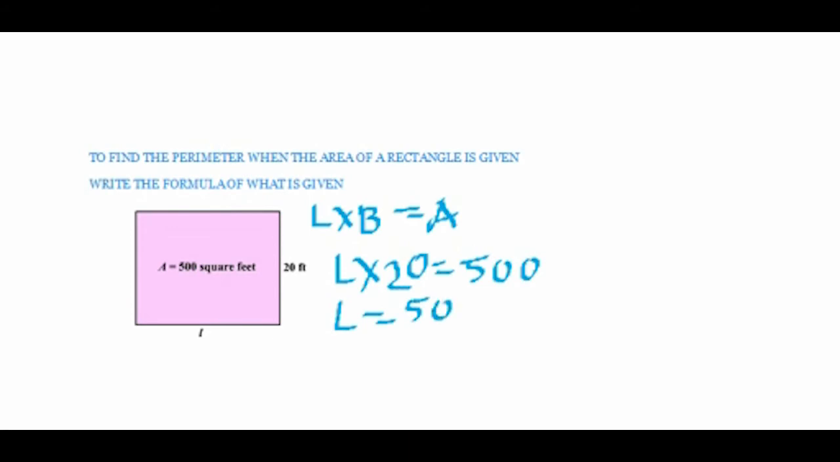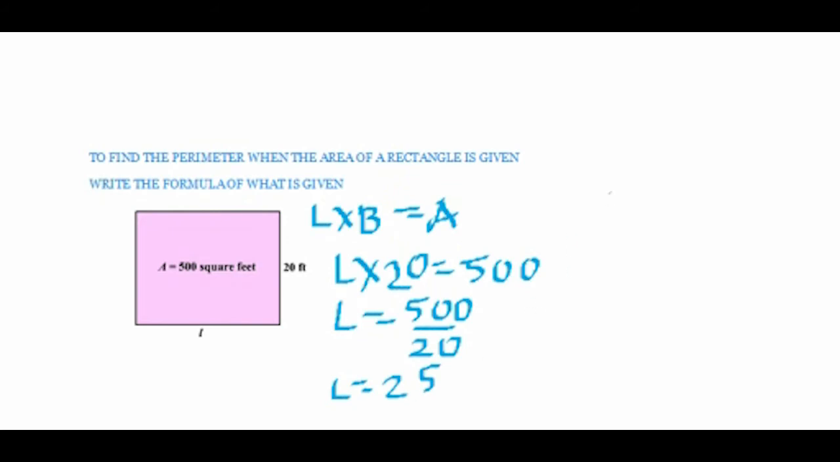Length into breadth is equal to the area. Length into 20 is equal to 500. So length is equal to 500 divided by 20. Length is equal to 25 feet.